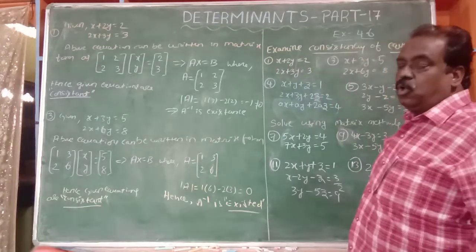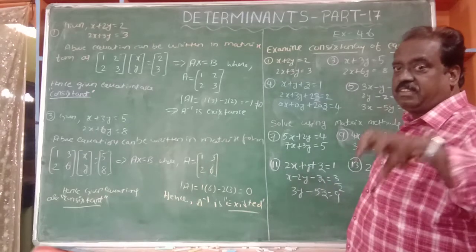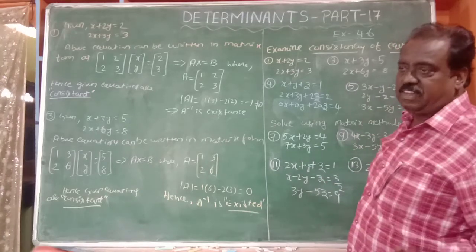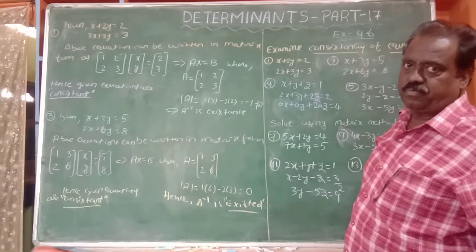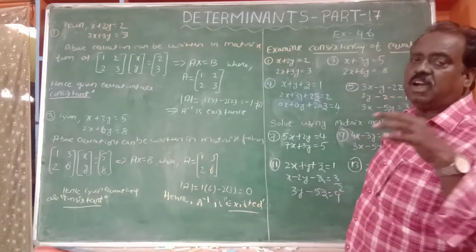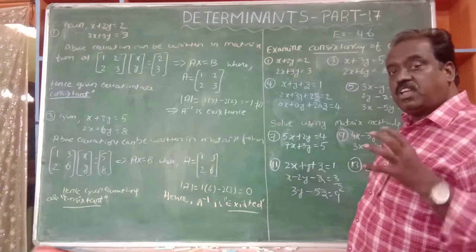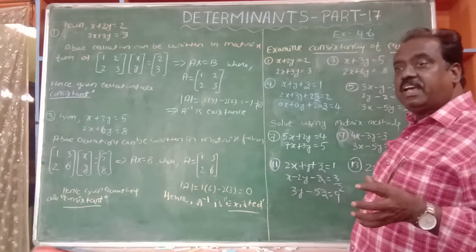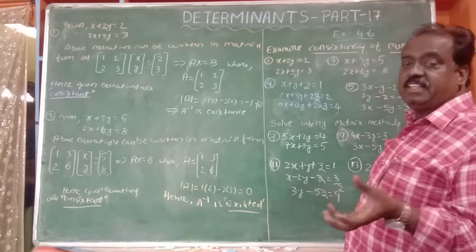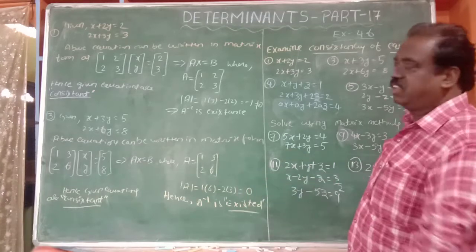We are asked whether the given equations are consistent or not, that is, having a unique solution or not. If the equations have a solution, they are called consistent. How can we say whether the equation is consistent or not? By the previous theorem, which we already discussed.